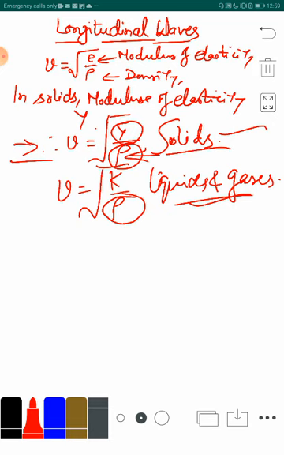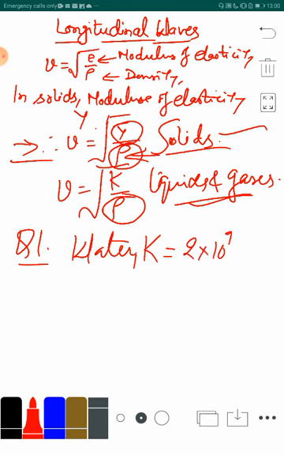Okay. So, now these are the expressions for the speed of the longitudinal waves in case of solids and in case of liquids. We can take a simple numerical here in order to understand how to make use of this formula. It is given that in case of water, the bulk modulus is 2 into 10 to the power 9 Newton per meter square.